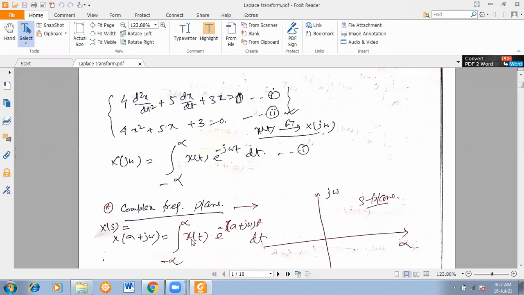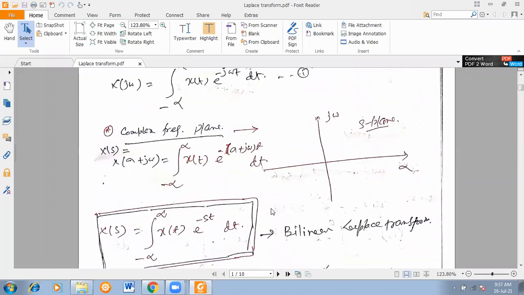That is the definition formula of Laplace transformation. So what is s? s means sigma plus j omega.